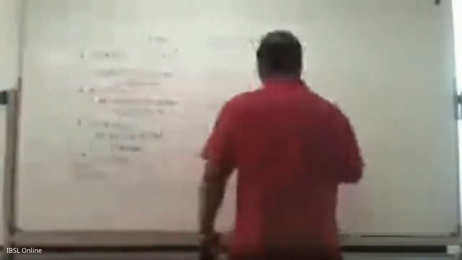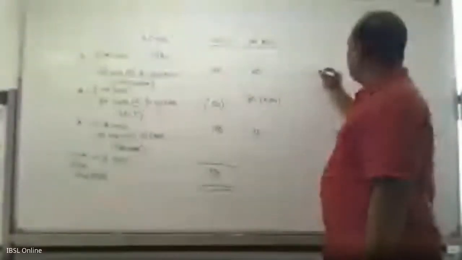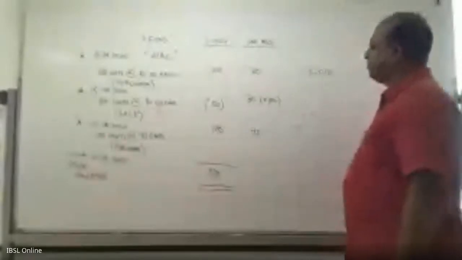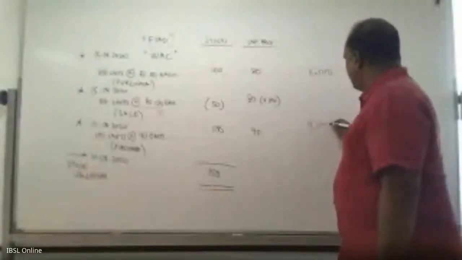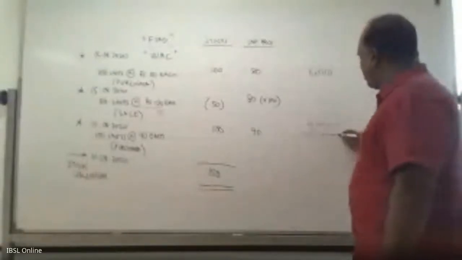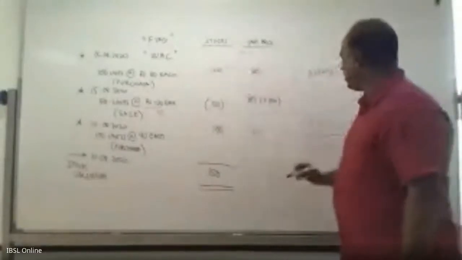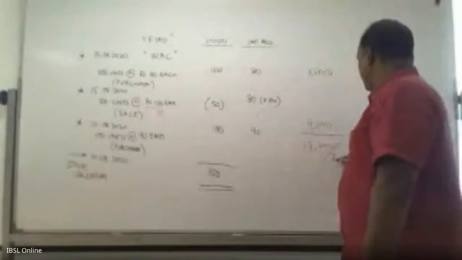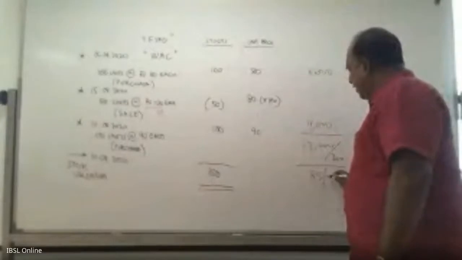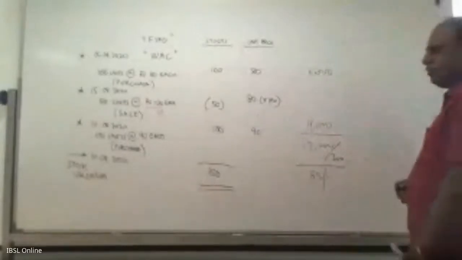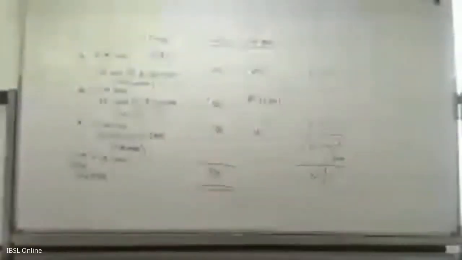Weighted average cost is basically 100 into 80, which is 8,000, plus 100 into 90, which is 9,000. I add the two, 17,000, and divide it by 200. So basically what will happen? I will get 85 rupees. 85.